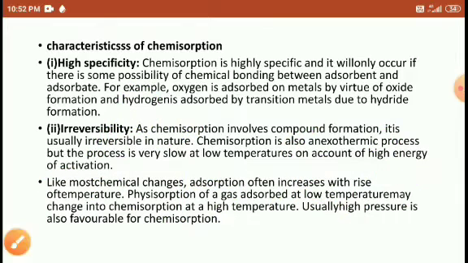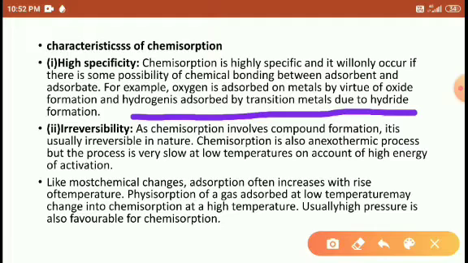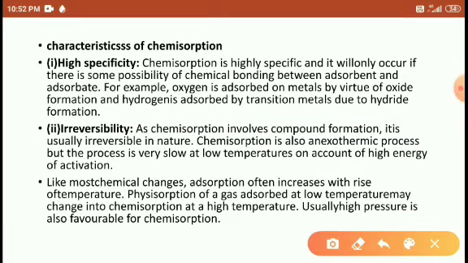And with hydrogen, the metal forms a metal hydride. Any hydrogen gas occupying the surface of the metal forms metal hydride. And it is irreversible. Once the adsorbent and adsorbate are bonded with each other, we are not able to separate them. So it is an irreversible process.